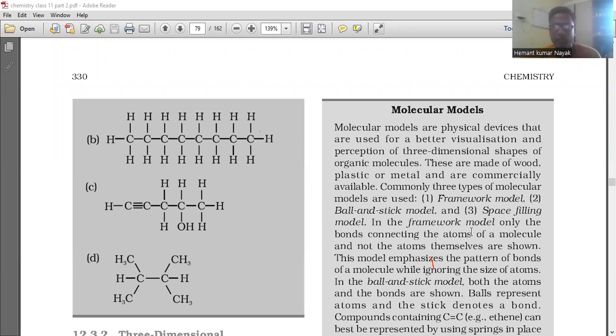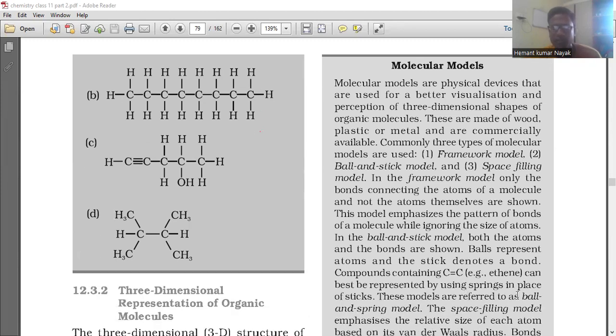In the framework model, only the bonds connecting the atoms of a molecule, and not the atoms themselves, are shown. This model emphasizes the pattern of bonds of a molecule while ignoring the size of atoms. In the ball and stick model, both the atoms and the bonds are shown. Balls represent atoms and the sticks denote bonds. Compounds containing C double bond C, for example ethene, can best be represented by using springs in place of sticks. These models are referred to as ball and spring models.